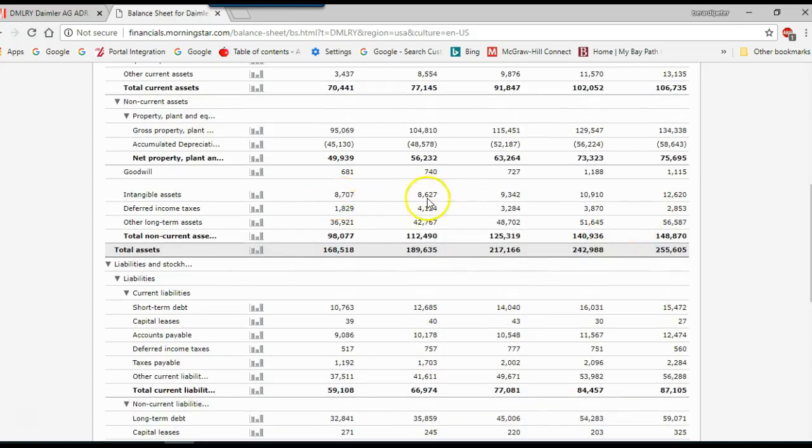Another area is intangible assets are growing. Why are intangible assets growing? Is Daimler doing acquisitions? And if so, are they generating a return on that investment that increases shareholder wealth?